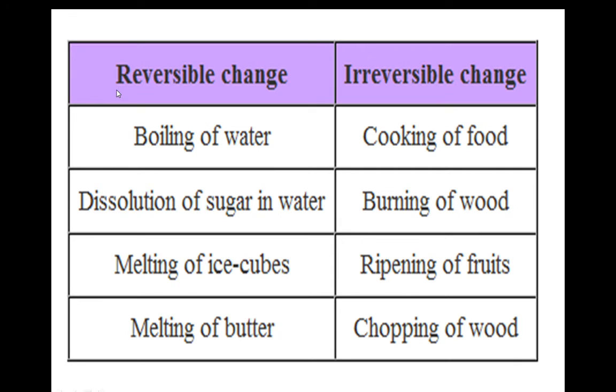So you can see the examples of reversible change and irreversible change. See, boiling of water is a reversible change, whereas the cooking of food is irreversible. For cooking of food, we can take the example of tomato and tomato soup. I have taken a tomato, then started cutting that tomato.